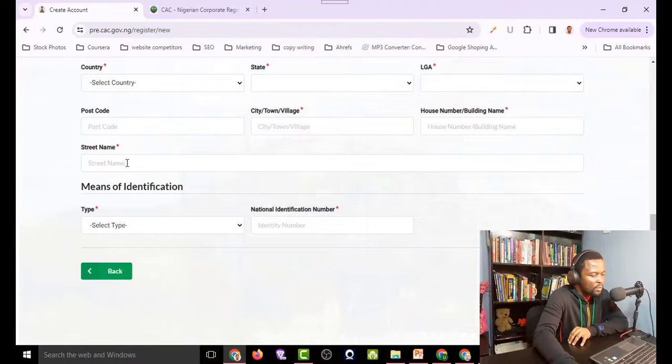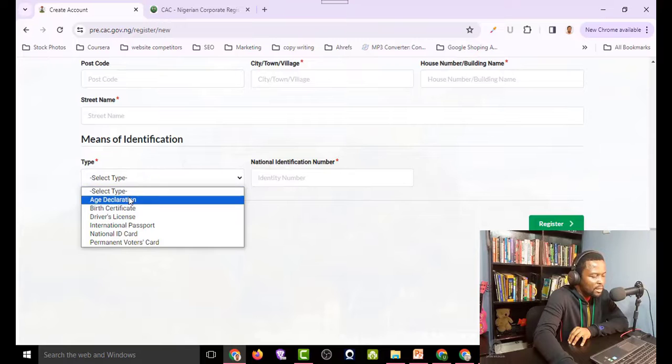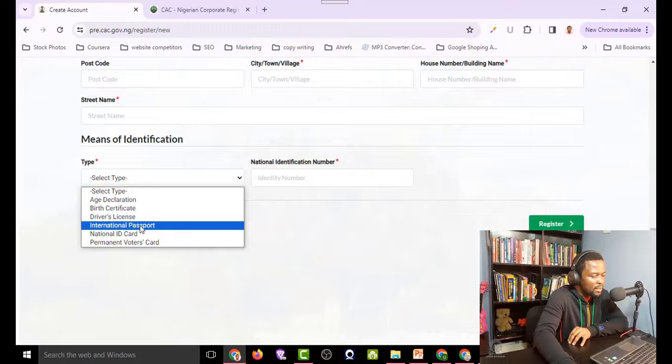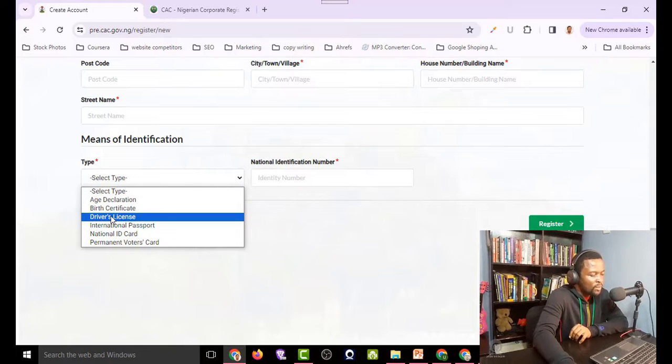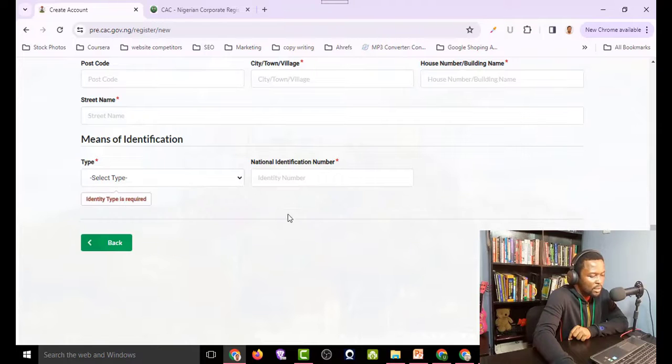Here you put in the street name, and then you move to the means of identification. You select the identification type. You can see here the different types of identification. We have age declaration, driver's license, international passport. Okay, what I'll advise here is just use any of the national identification cards. Okay, you can use your driver's license or international passport or your national ID card or your permanent voter's card. So you can choose any of those ones, and then you type in the number here.